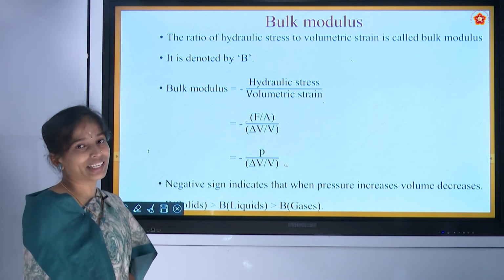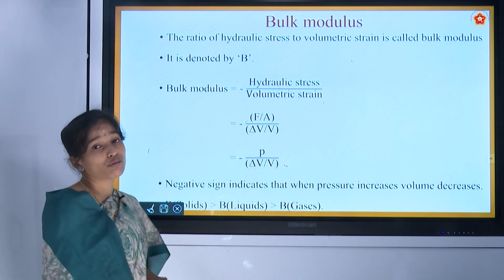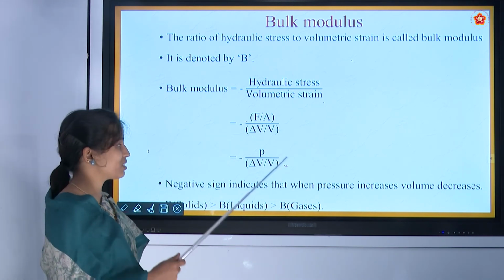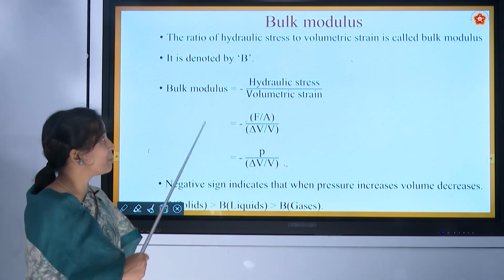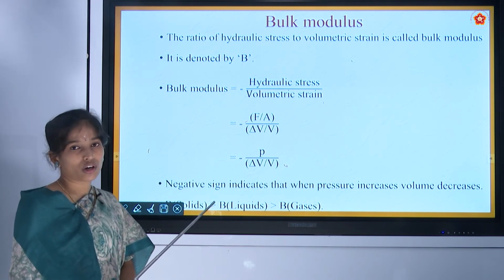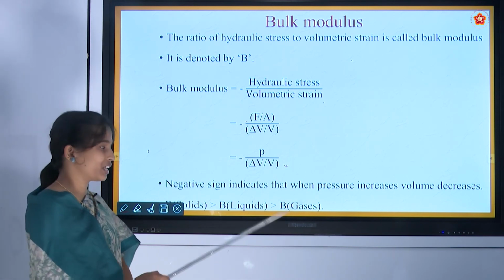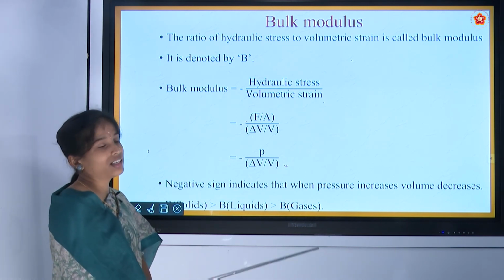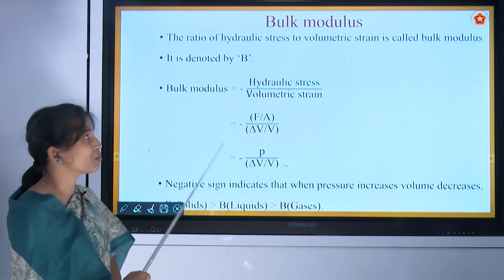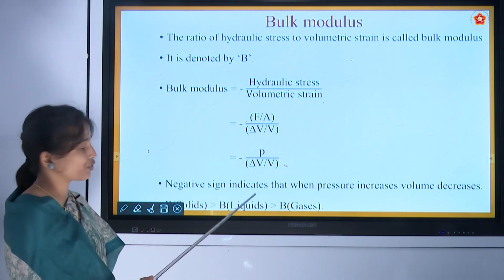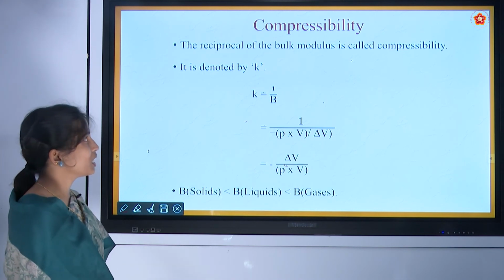What does this negative sign indicate? If we increase the pressure on that liquid, then the volume decreases. So this is indicated by the negative sign. The bulk modulus of solids is always greater than that of liquids and gases, and the bulk modulus of liquids is always greater than that of gas. The least bulk modulus value is for gas, and the highest bulk modulus is for solids. Now let us move on to compressibility.